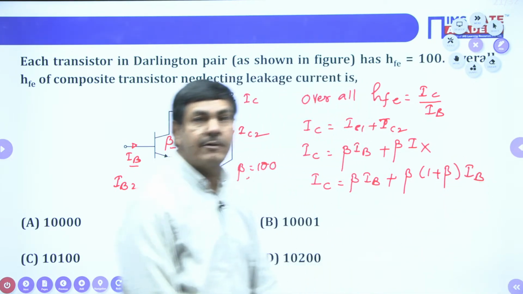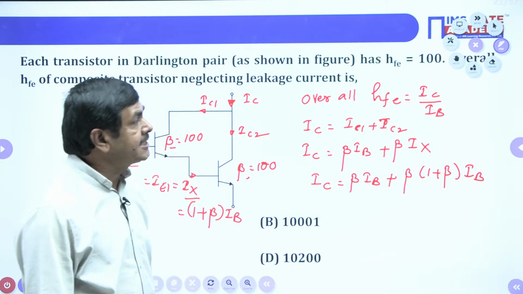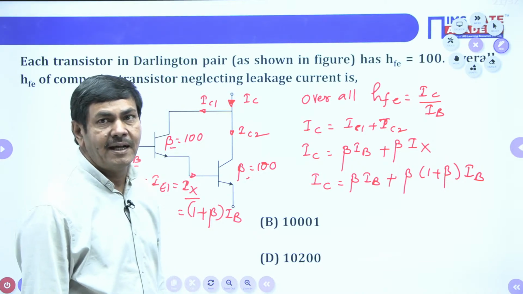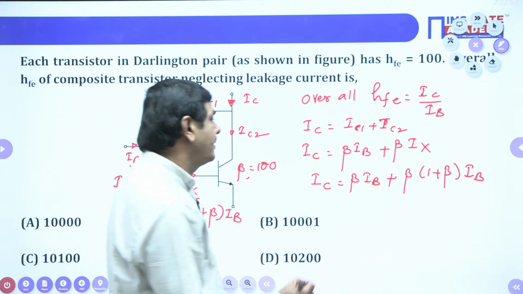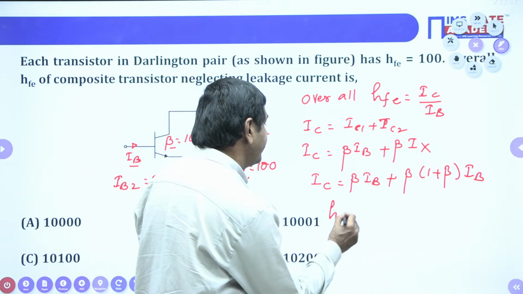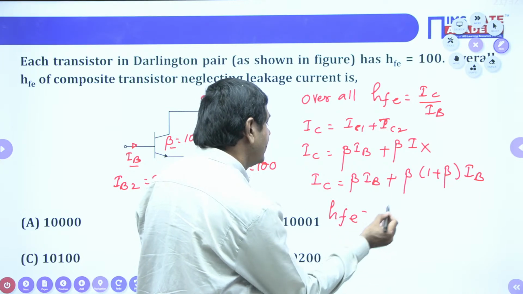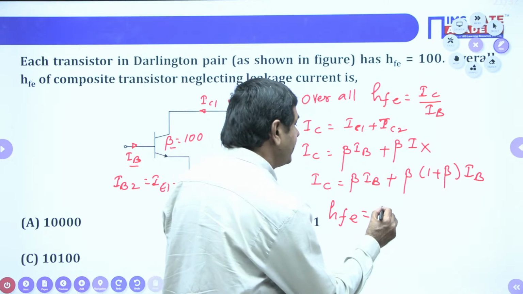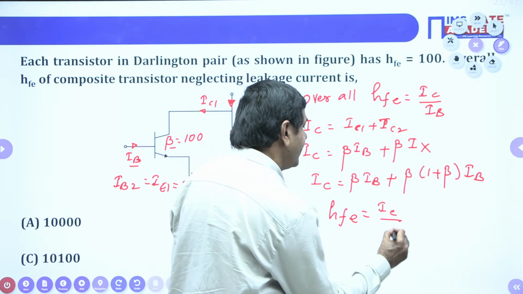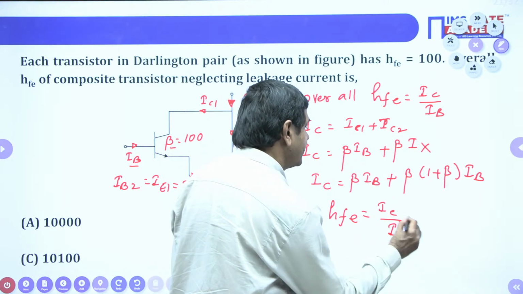What ratio is required from the given problem? HFE is nothing but IC by IB. Yes, I want to divide by IB. Then I can get the overall HFE. That is nothing but IC by IB, I said.